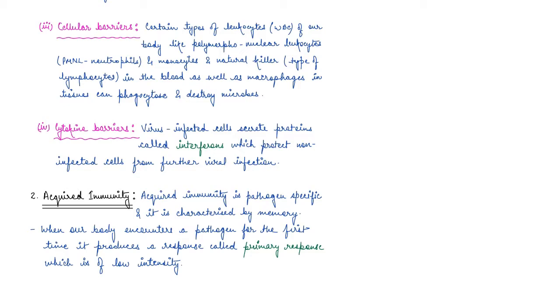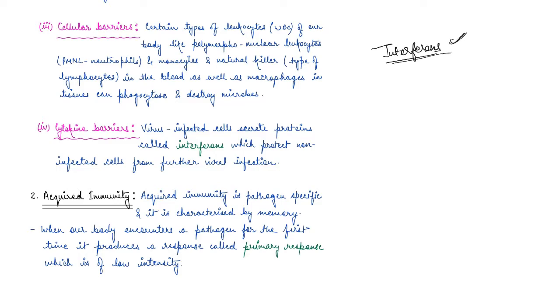And the fourth barrier in innate immunity is the cytokine barrier. Right. So basically, say a virus infects our cell. These virus-infected cells secrete proteins, and these proteins are known as interferons.